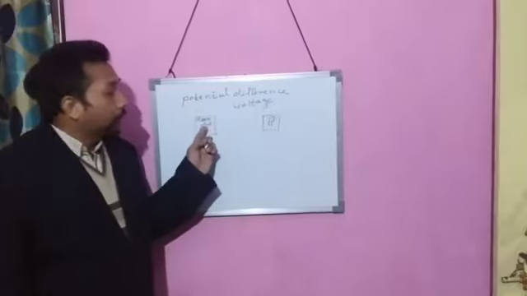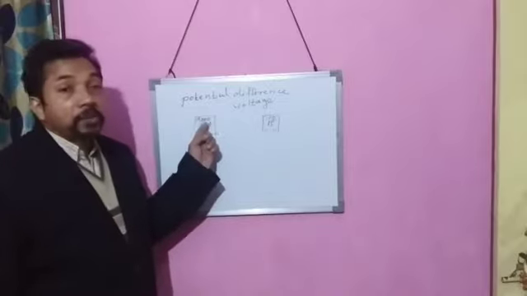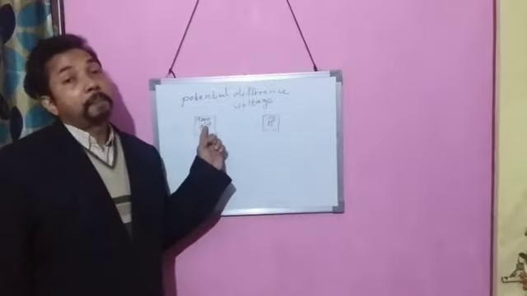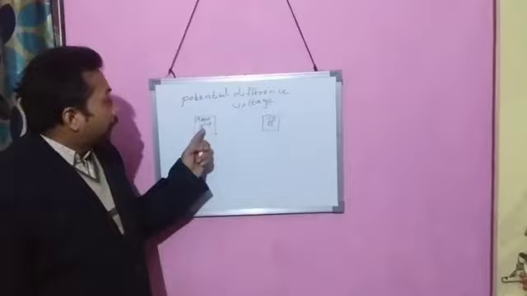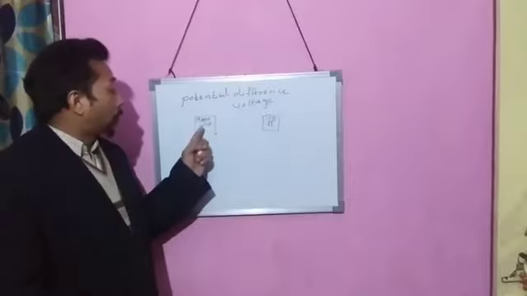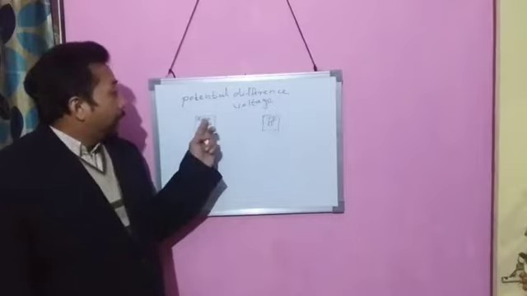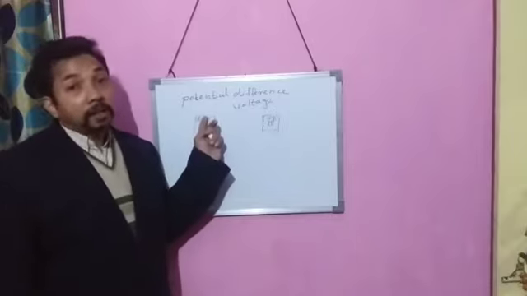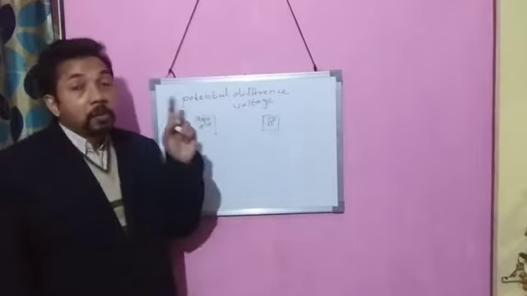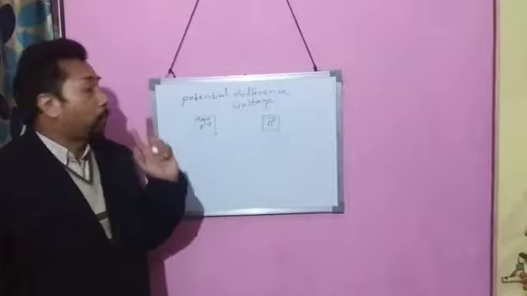It means that it has 10,000 electrons more than the number of protons. Suppose that A has 20,000 protons. Then A has 30,000 electrons, 10,000 electrons more than the number of protons.